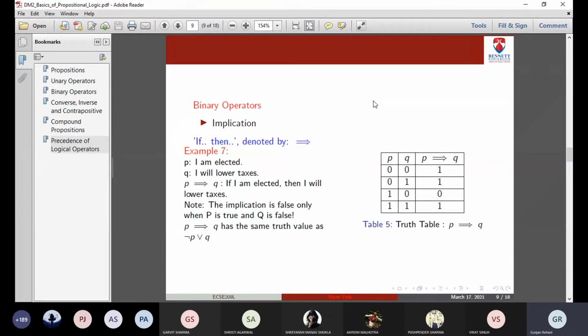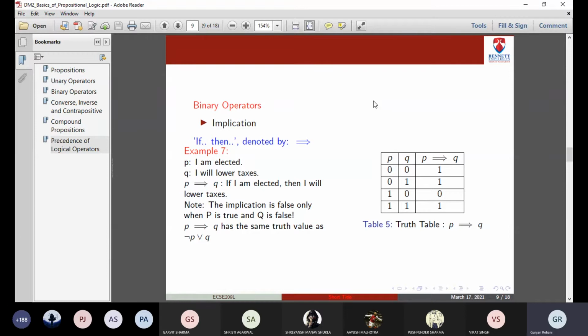If you look at the third row, P is 1. If P, then Q is false. Q is 0. So P implication Q will be false. In order for P implication Q to be true, whenever P is 1, Q must be 1. So that is how we are getting the last two values as 0, 1.